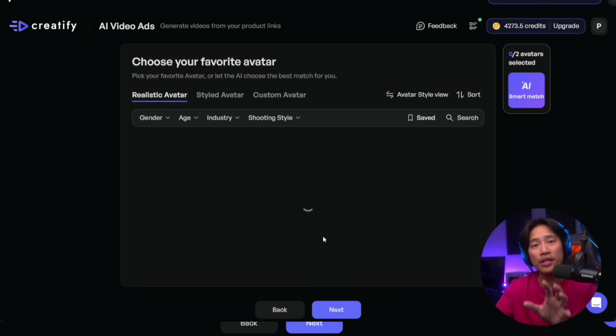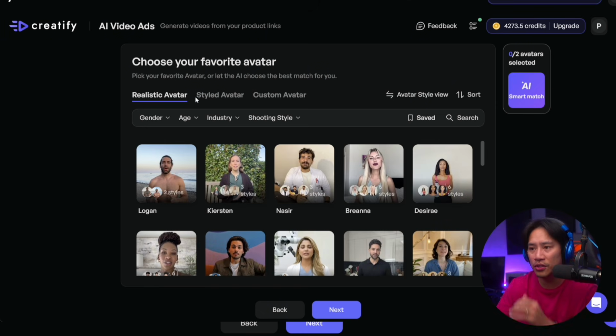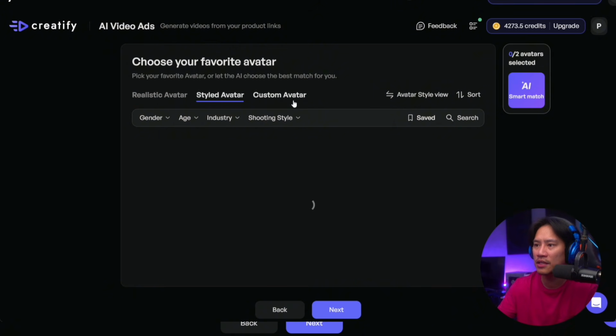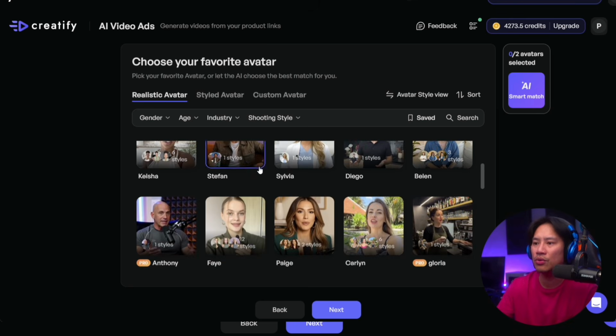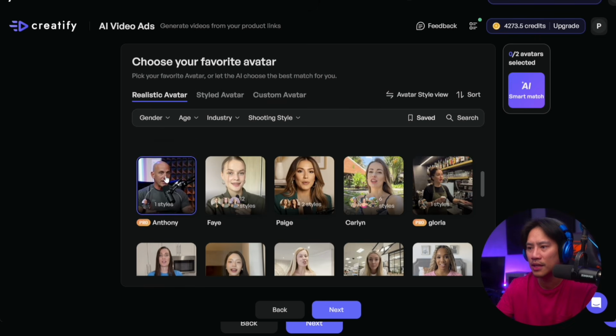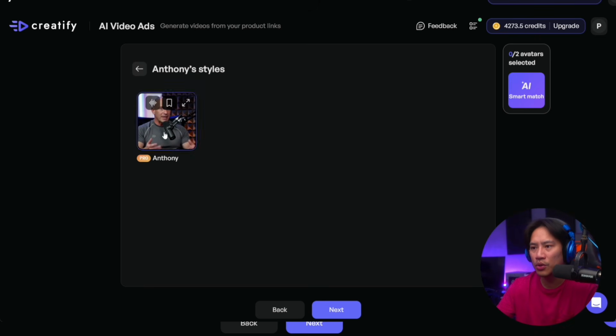It's going to wait for that script, and it's also going to include that once we have generated this. So choose your favorite avatar. You could choose from realistic avatar, styled avatar. You could have custom avatars as well. So let's do realistic, guys, and I would use Anthony. So let's use Anthony. Click on next.